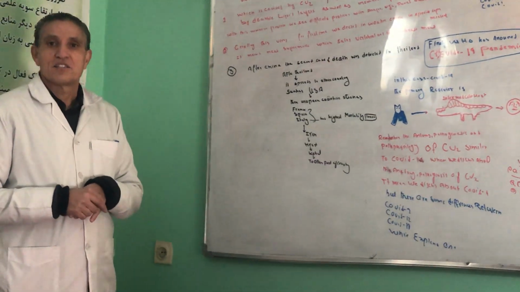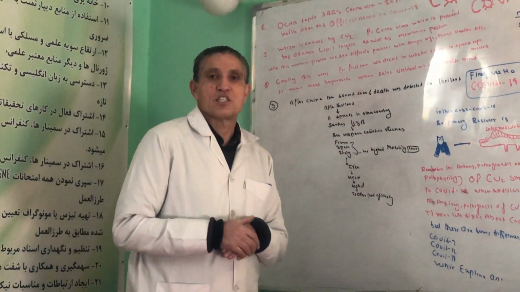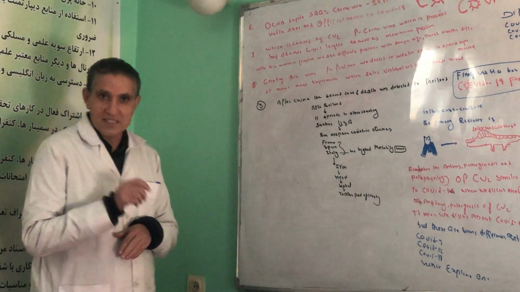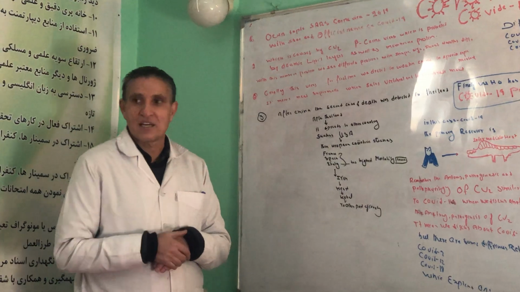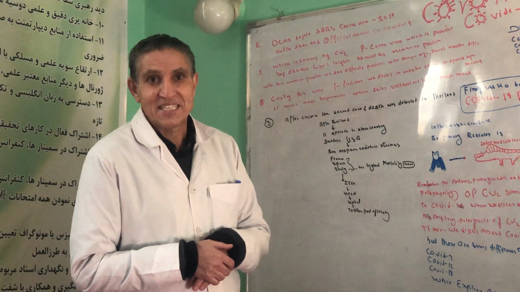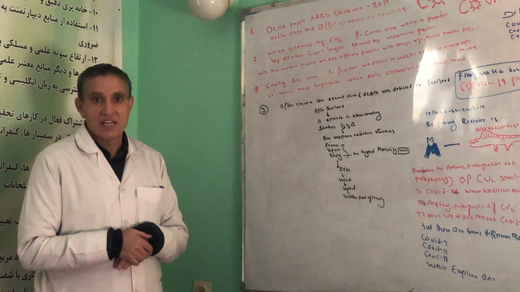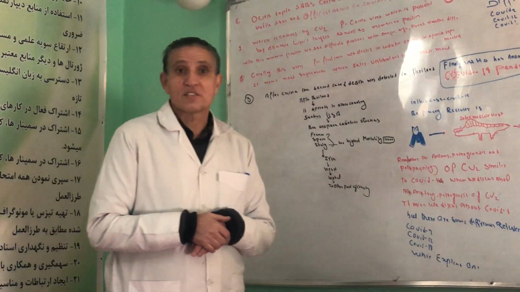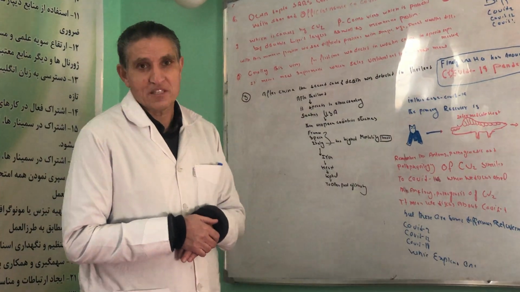After Thailand, this disease spread to other parts of the world, such as the United States, and then to European countries. First in Europe was France, followed by Italy and Spain. Italy at that time had the highest mortality, in the range of 10,000 people.